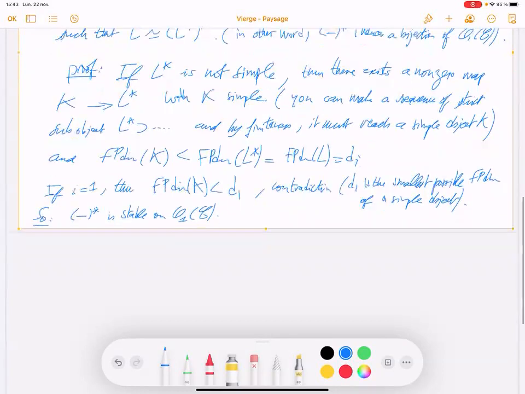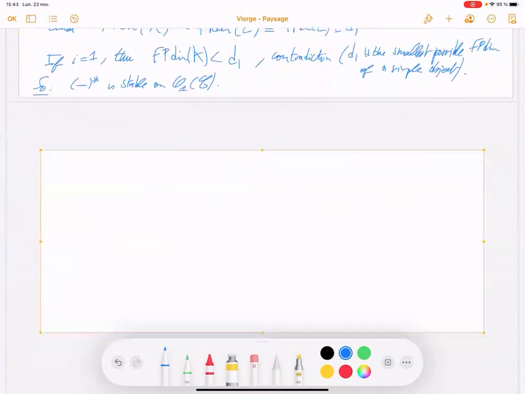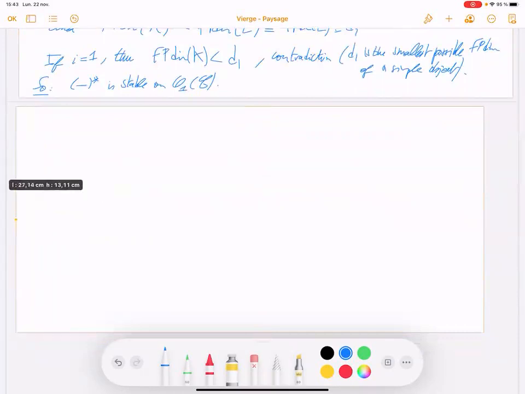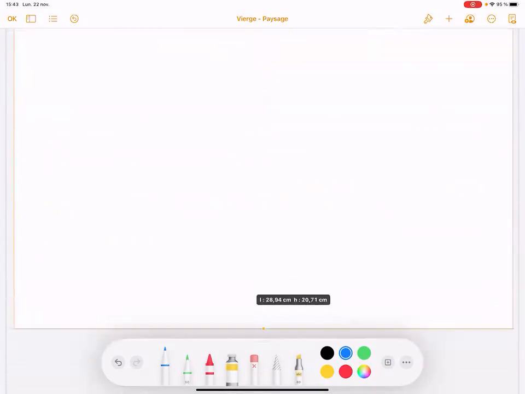Now we will prove a claim on such sets where the dual is stable.